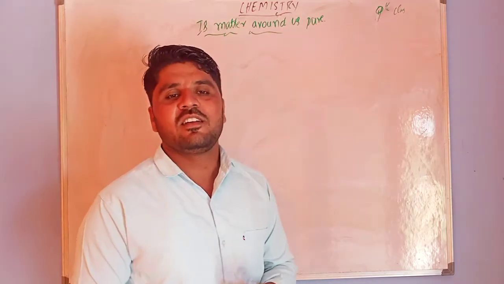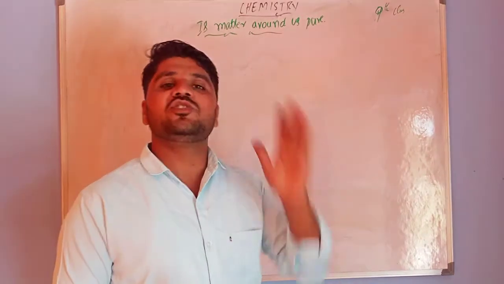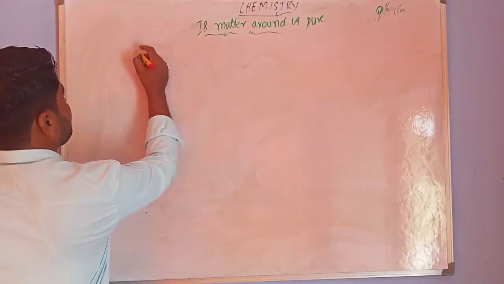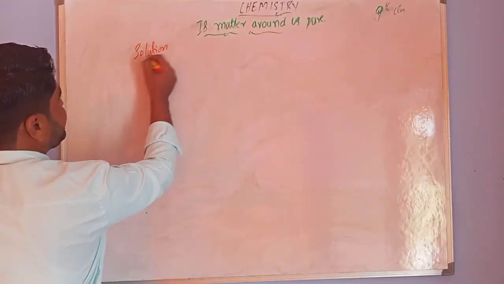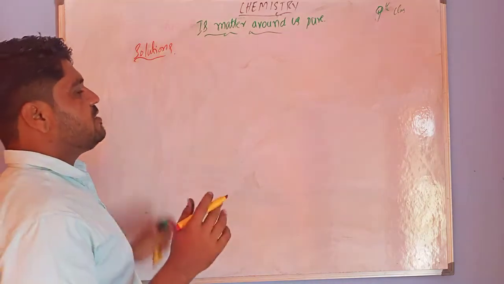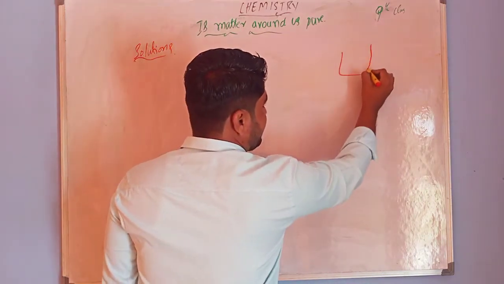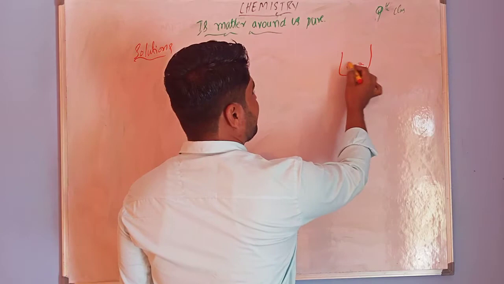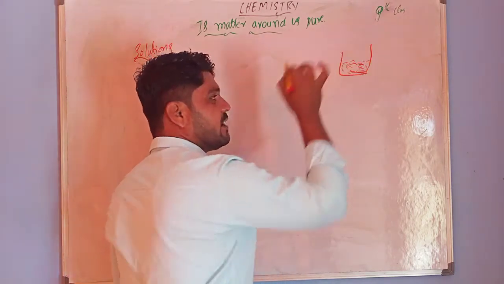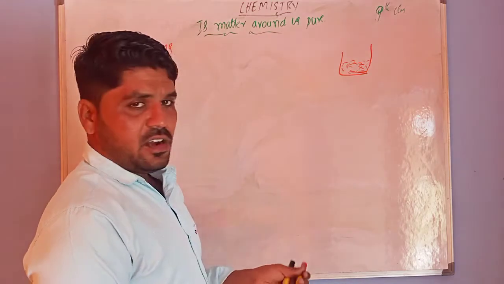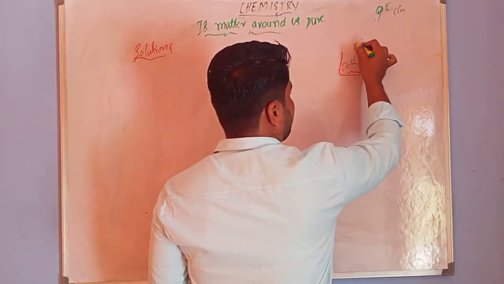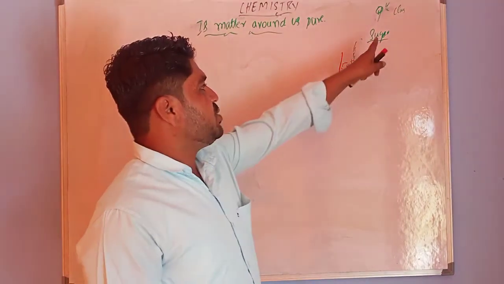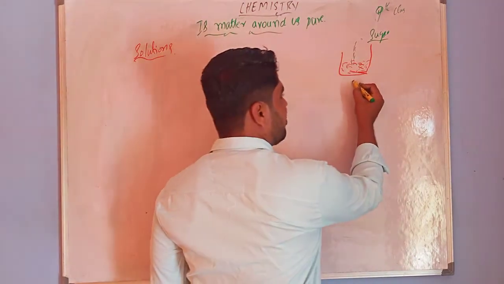In this class, I am discussing homogeneous mixtures, that is, solutions. What is called a solution? For this I am going to conduct an experiment. We need a beaker. In this beaker I am going to fill water. Then to this water I am going to add sugar. This is the preparation of a sugar and water mixture.